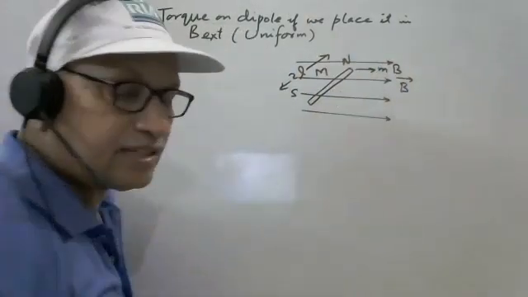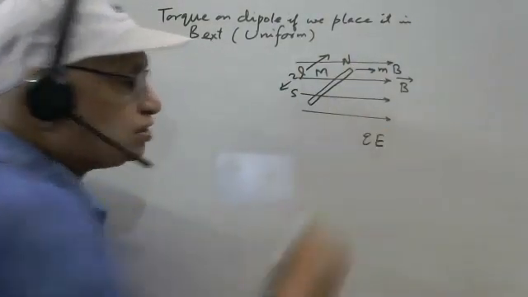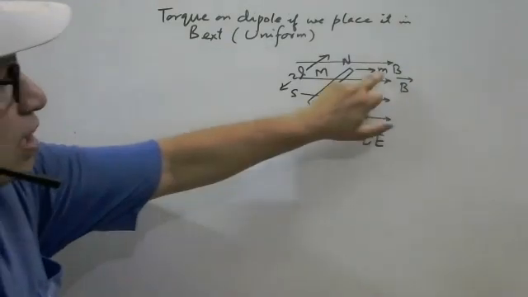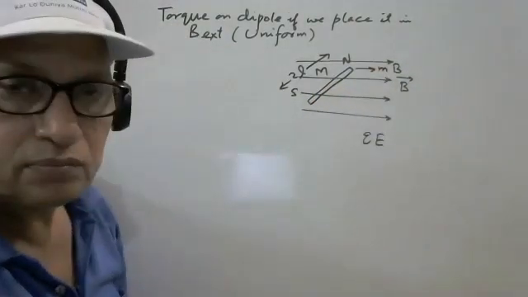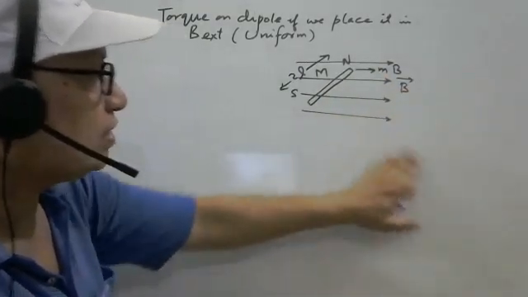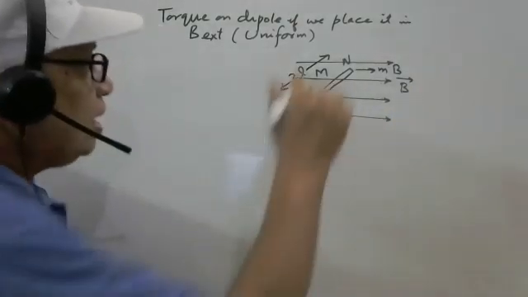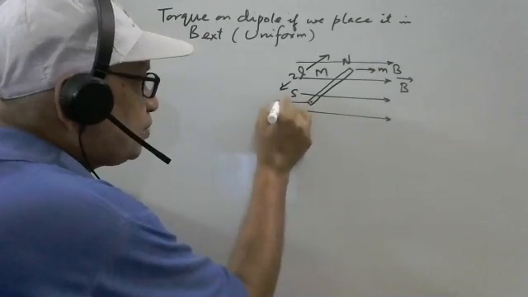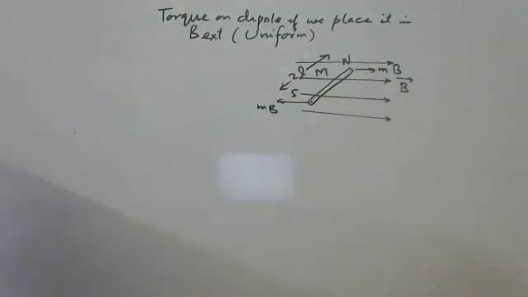If we compare with electric dipole, qE is the force. We know q is approximately the same as m, the pole strength, so here mB. On the South Pole, it is the same force but in the opposite direction.